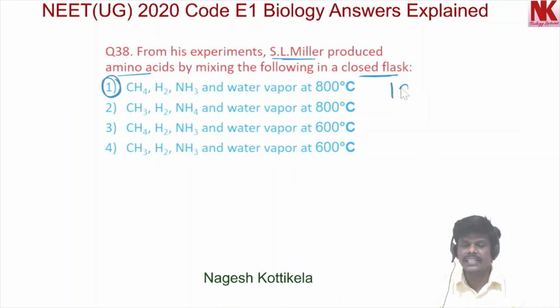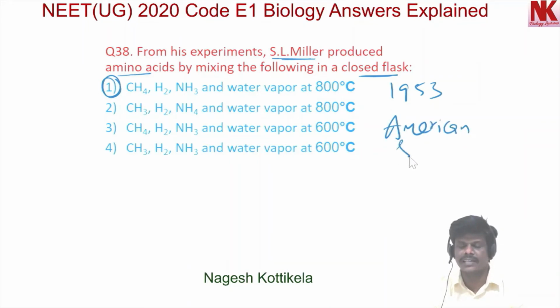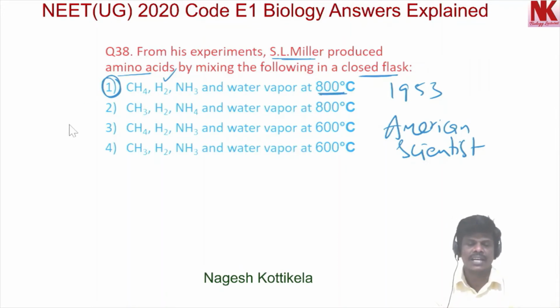In 1953, S.L. Miller, an American scientist, produced amino acids by mixing the following gases in a closed flask at 800 degrees centigrade. Okay, so option 1 is the correct option.